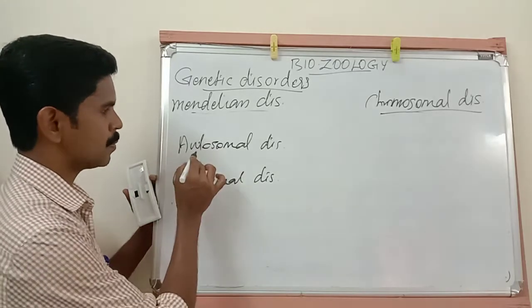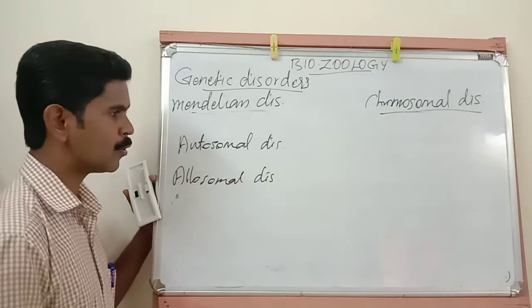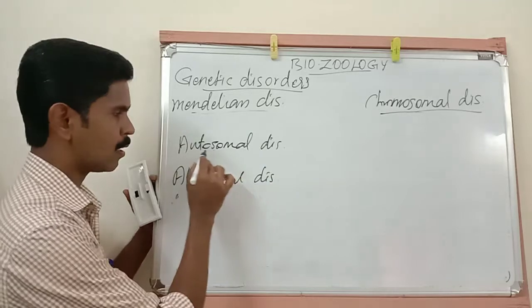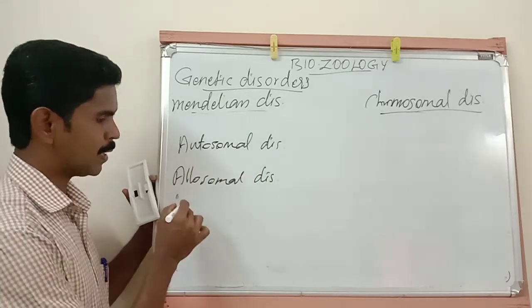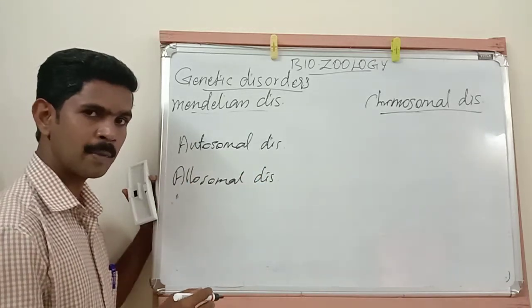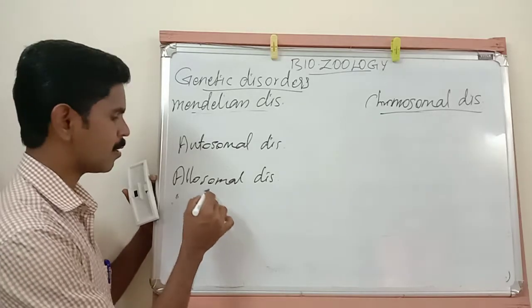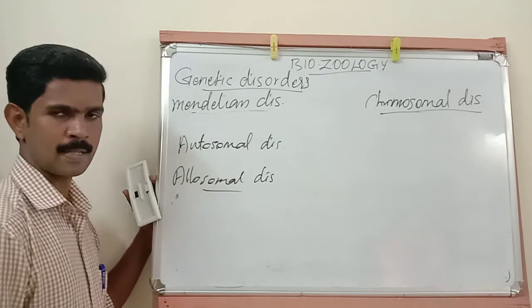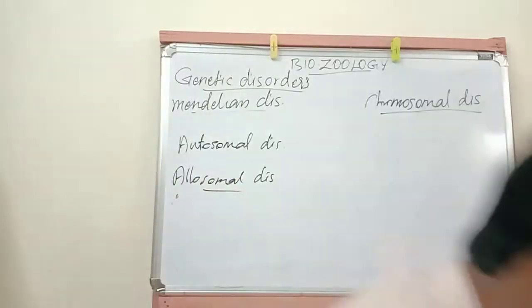If the structure or the number of autosomes is affected, then the disorders are called autosomal disorder. If the structure or the number of chromosomes is changed in the sex chromosome, it is called allosomal disorder. So listen very carefully.